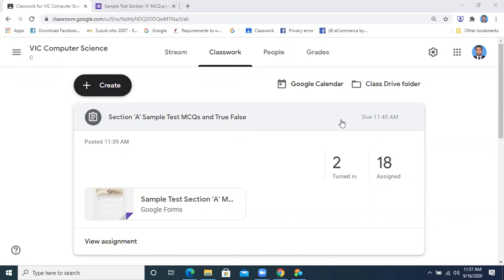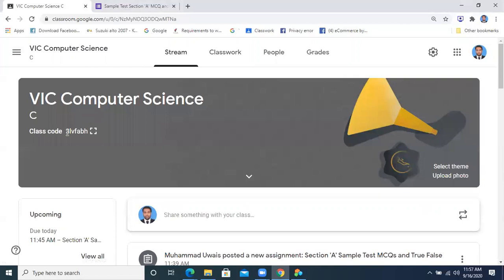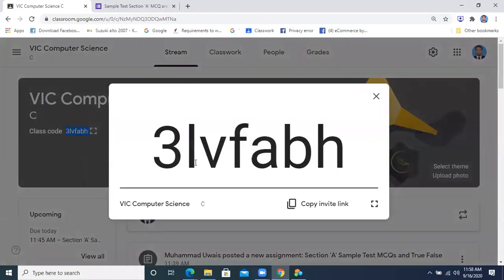That's why I am asking them what they are doing, why they are not opening their Google Classroom. If they don't know their Google Classroom code, they should see on your screen. Here is the Google Class code for 6C. Just attempt it.